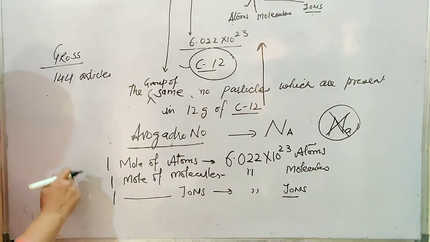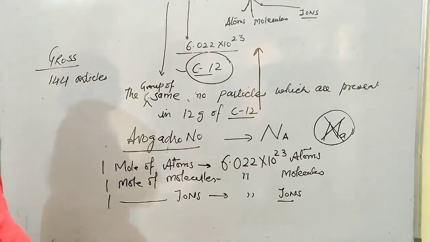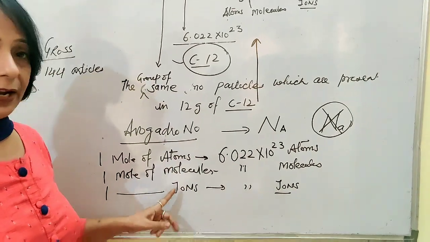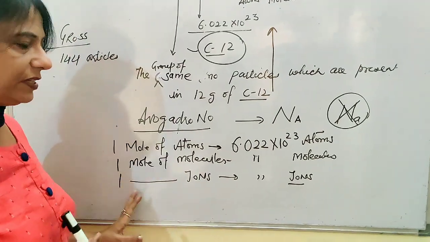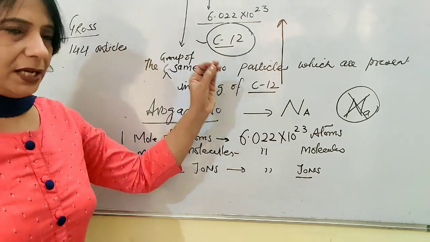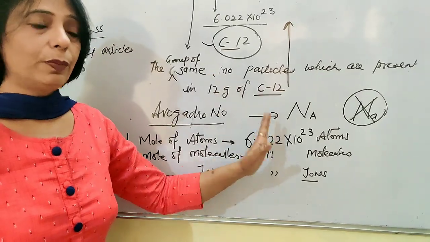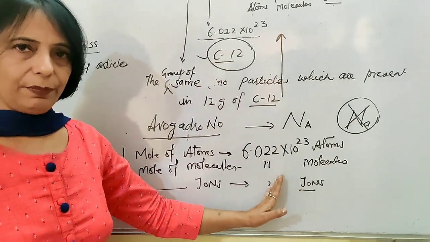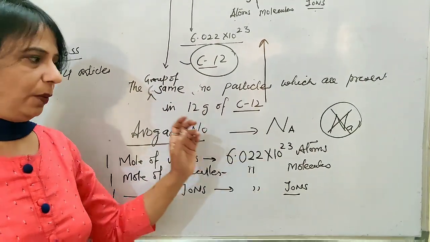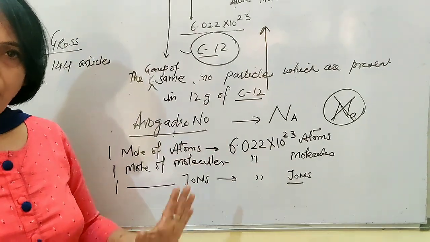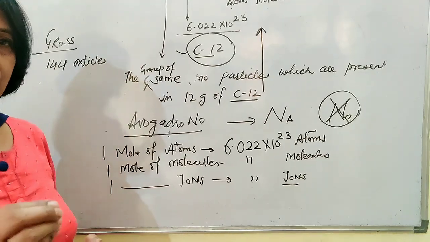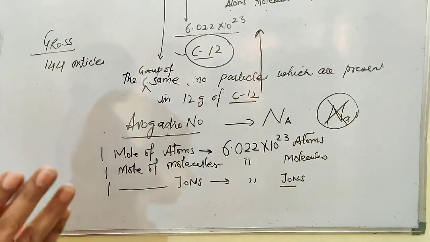This hardly matters. The word mole is not at all related to atoms, molecules and ions. Whatever we are talking about, we are least concerned. If 1 mole is written anywhere, it is definitely going to tell you about exactly the same number of particles, whether those are atoms, molecules or ions. Once you are clear with this, let's move further.